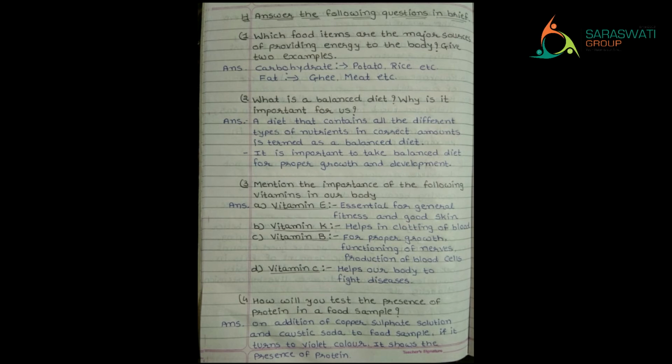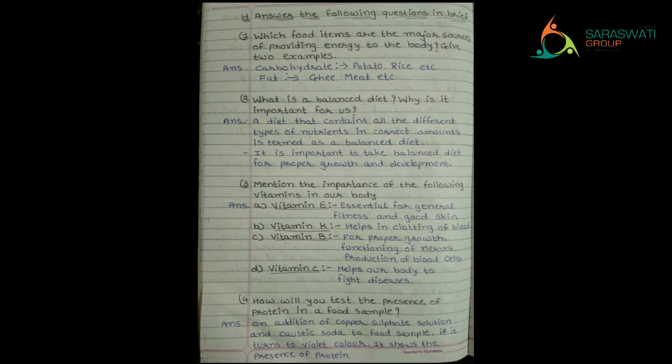Next, what is a balanced diet? Why is it important for us? We know what a balanced diet is. A diet which contains all the types of nutrients in the right amount, right? And it is important for growth and development, right?